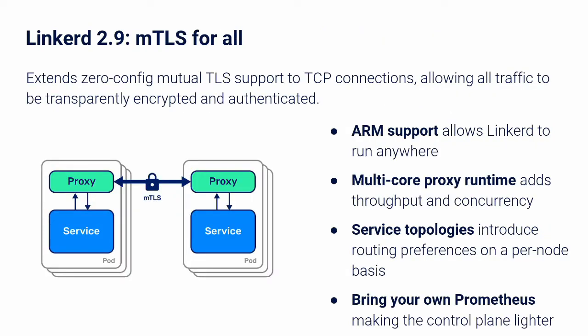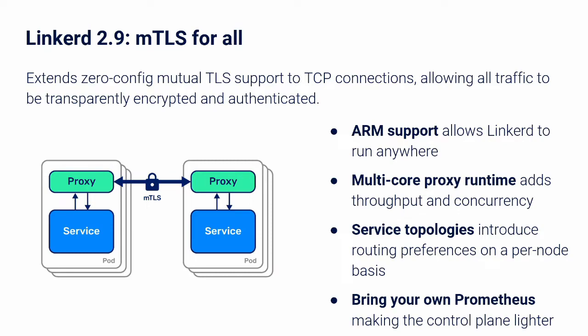Prior to Linkerd 2.9, mutual TLS between services was only supported for HTTP traffic. With 2.9, mTLS support has been extended to TCP connections as well. Other features introduced with 2.9 include ARM support. This allows Linkerd to run anywhere, be it on ARM-based compute such as AWS Graviton or simply on your Raspberry Pi cluster. Another feature is the new multi-core proxy runtime.